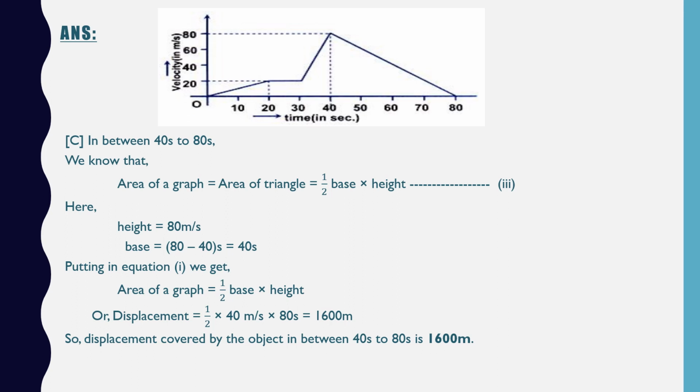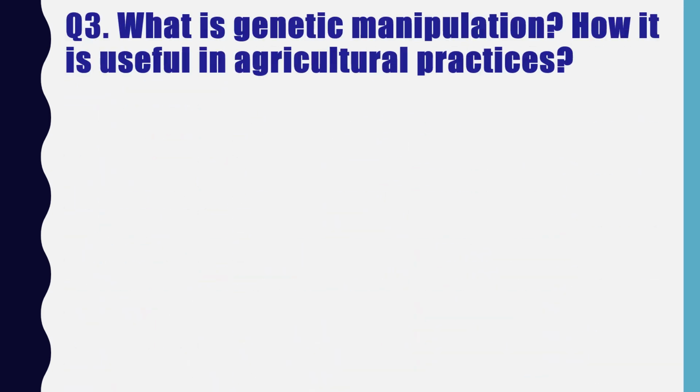So let us switch towards the last question, that is the third question, which is from the biology part and it is worth 5 marks. So the question is, what is genetic manipulation and how is it useful in agricultural practices? So first of all you have to define what is genetic manipulation, and then you have to write down its advantages. You can simply say in simple language, you have to write its advantages.